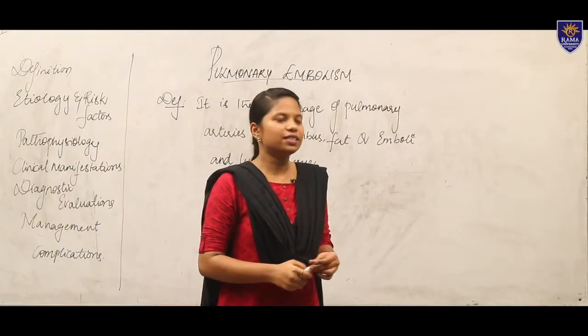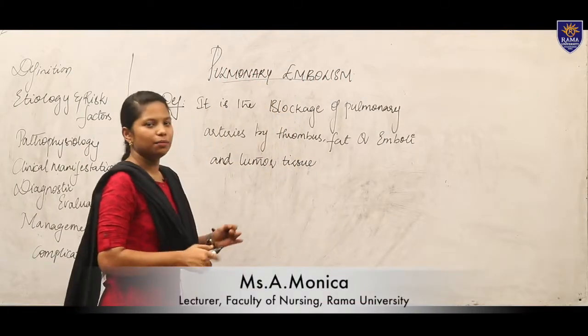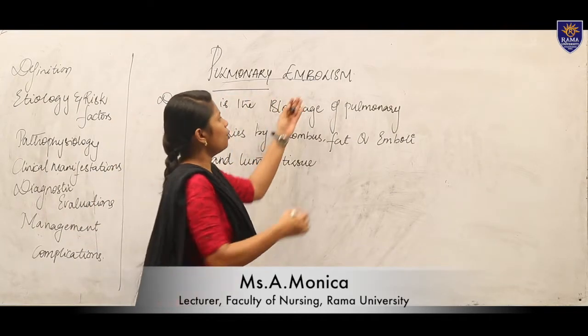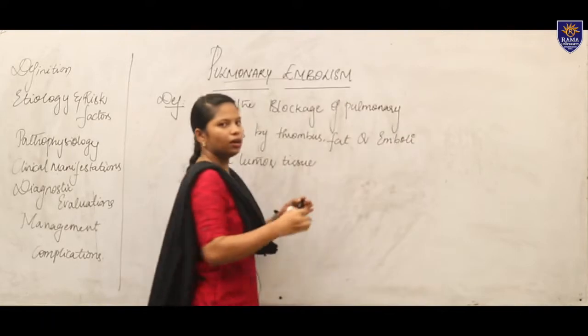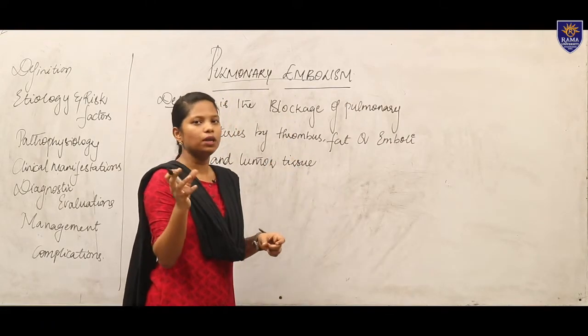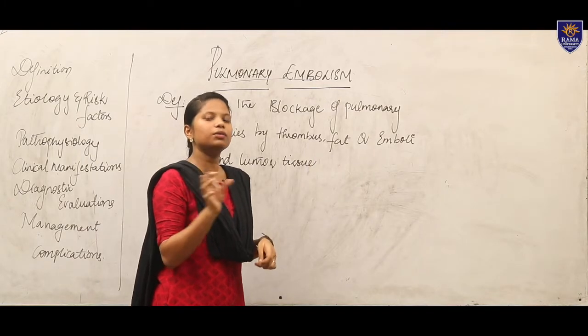Today we are going to discuss pulmonary embolism. Pulmonary is related to the lungs, and an embolism is an air-type or movable form of clot. A thrombus is a clot which cannot move.